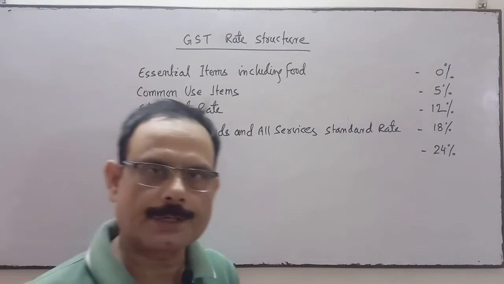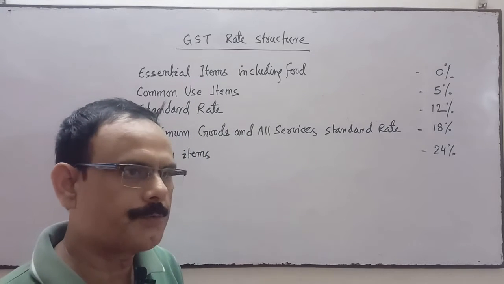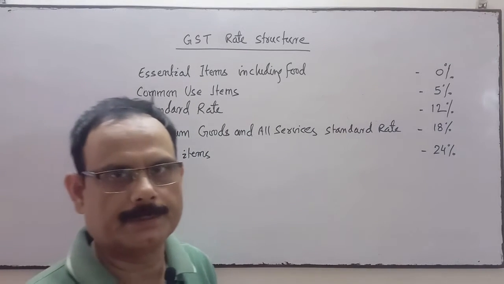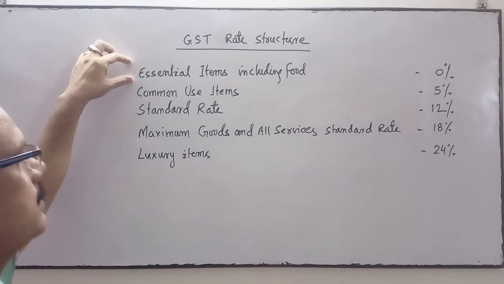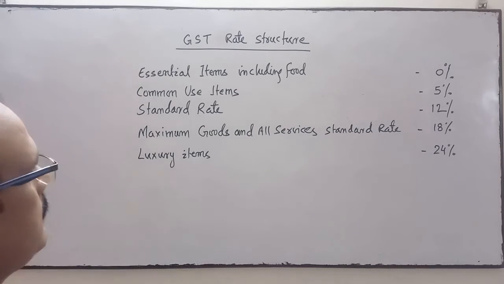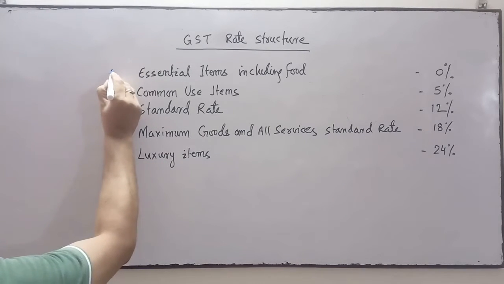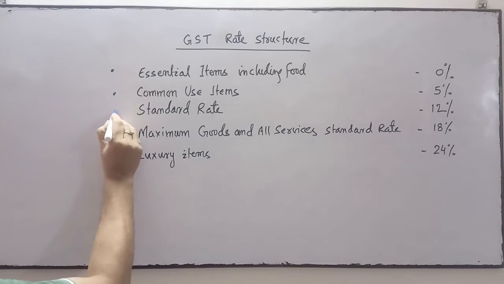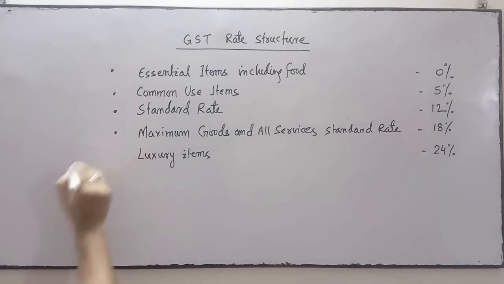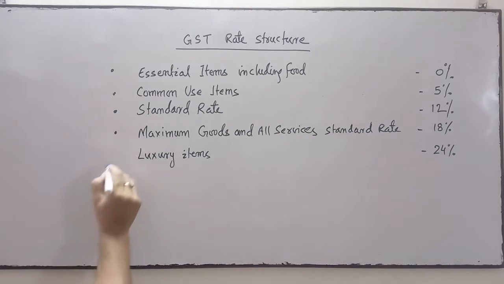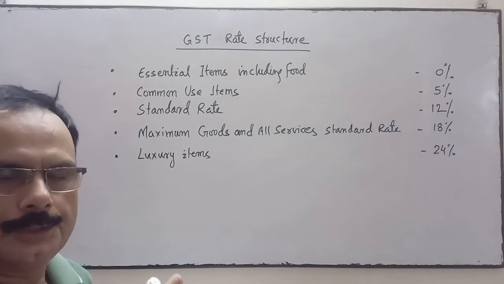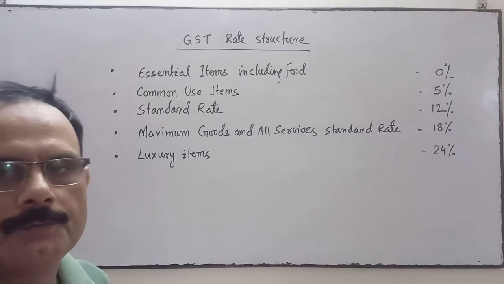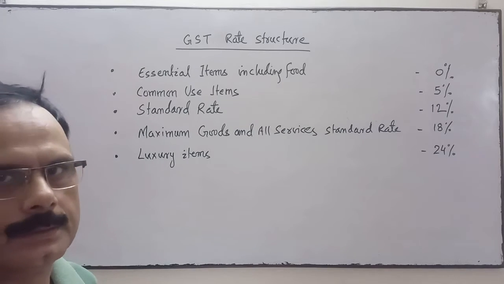GST rate structure is divided into five levels: essential items, common use items, standard items, maximum goods and all service standard rate, and luxury items. So goods and services are divided into 5 slabs for the collection of GST.